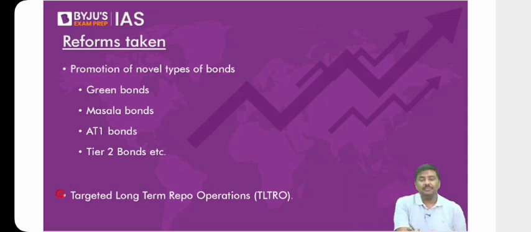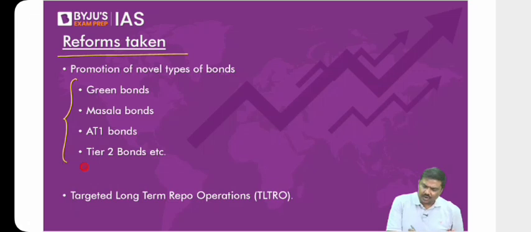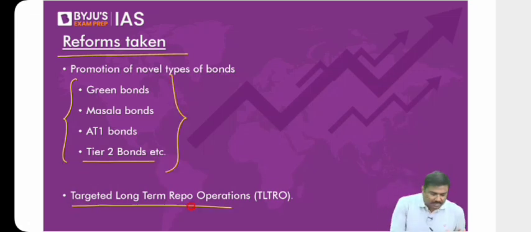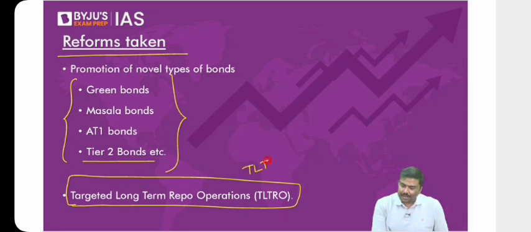Okay. Now, what are the reforms which have been taken? What kind of reforms have been taken? We have discussed all of these reforms. Everybody will agree? Right? We have not skipped any one of these bonds. We have discussed green bonds, masala bonds, additional tier 1 bonds, as well as tier 2 bonds. We have discussed all of these. Now, one more reform is there, which was announced by RBI: targeted long-term repo operations, TLTRO.